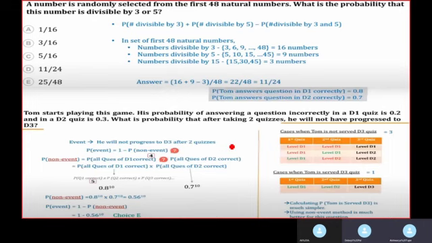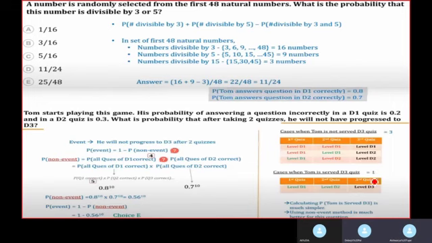How does that happen? That means in each of the rounds, he is answering all 10 questions correctly. In level D1, he's answering 10 questions correctly. And in the second quiz, he's answering level D2 questions, all 10 of them correctly. That means he's proceeding to level D3, right? So we have only one condition.